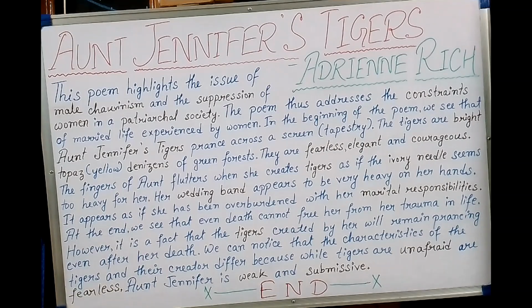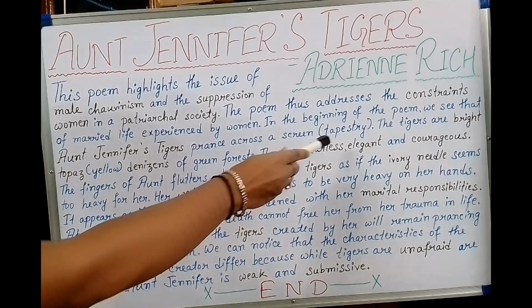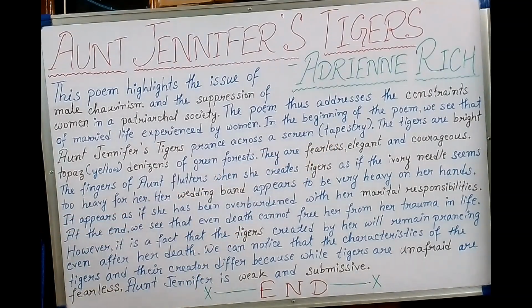Now, what are Aunt Jennifer's tigers? So, Aunt Jennifer has created tigers on a screen, on a tapestry. What is a tapestry? A tapestry is a kind of display, a kind of portrait or photo. The tigers created by her prance across the screen. That is, they are shown as extremely bold and dominant.